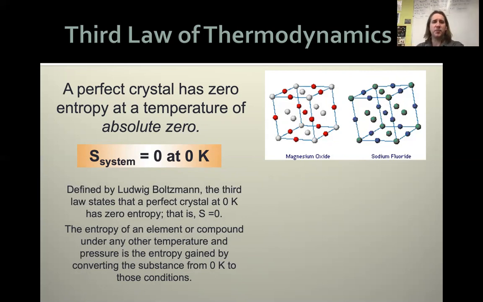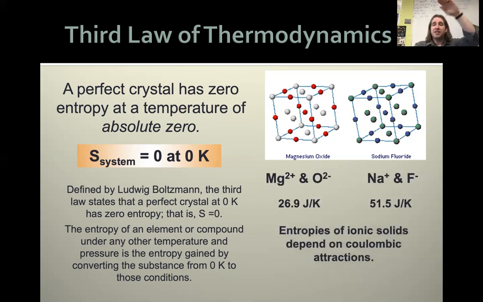And this value was defined by Ludwig Boltzmann, this guy, formula from before, right? And our third law states a perfect crystal at 0 Kelvin has zero entropy, or S equals 0. The entropy of an element or compound under any other temperature and pressure is the entropy gained by taking that material from 0 Kelvin up to whatever our new temperature is.